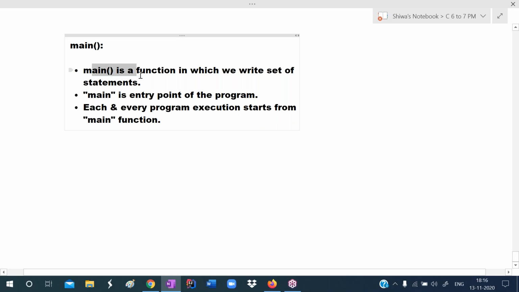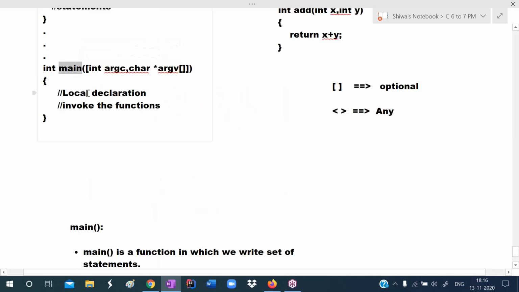So what is main? Main is a function in which we write some set of statements. We are declaring the variables, we are writing some statements, we are invoking the functions. So main is a function in which we write some code.